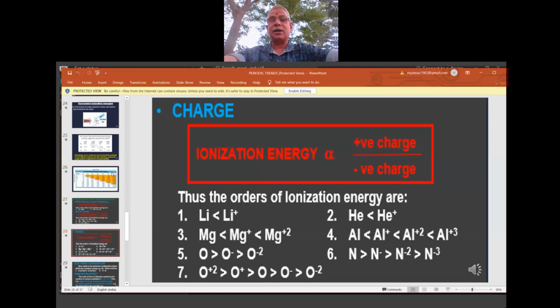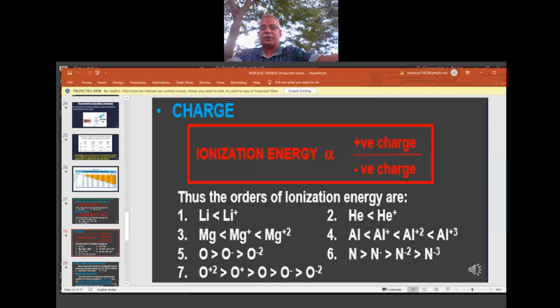So an increase in the positive charge increases the IE. The positive charge is very related to the effective nuclear charge; both are almost the same. You can see examples here at the bottom. Li has less IE than Li plus. Li is neutral, whereas Li plus is charged. Taking an electron out of the neutral is much easier than from the positive one, so Li plus will have more IE than Li. Second, He is less than He plus. Plus charge is there; I told you, more the plus charge, more difficulty and more IE. Third example, Mg plus, Mg2 plus.